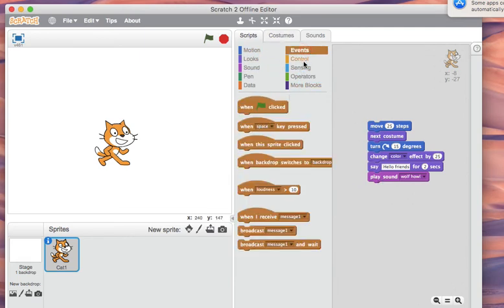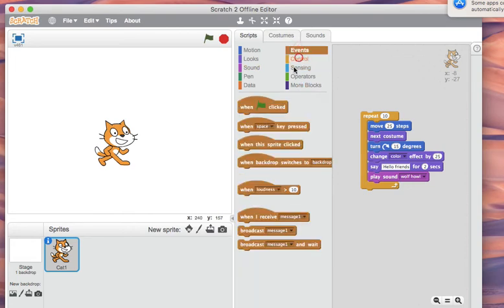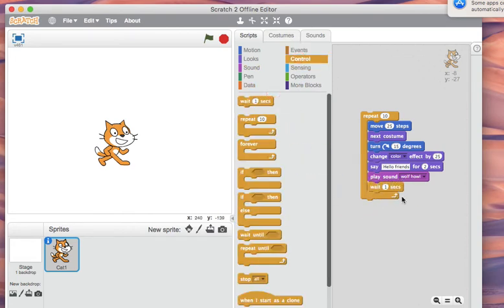Go to controls and repeat for this time. Okay, then wait for 1 second. Wait for 1 second. Then play drum for 52 seconds.